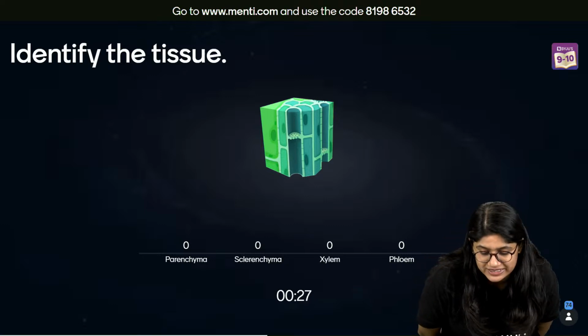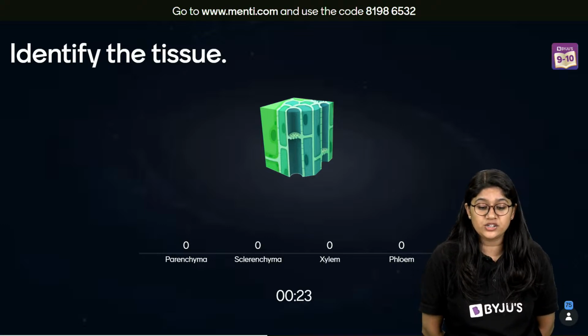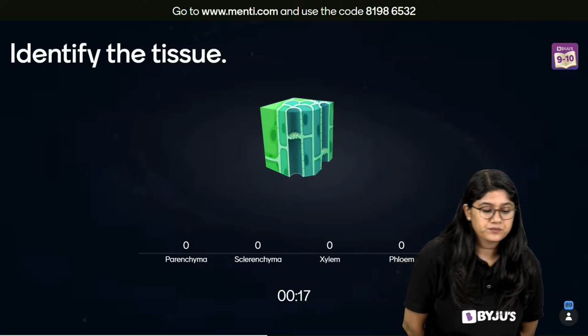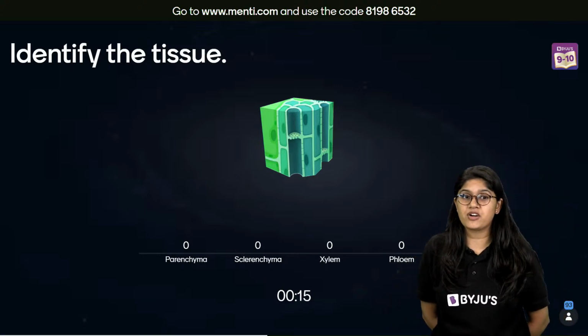Right in the center we can see a clear-cut division, right? The nucleus is very prominent. We can see the sieves also over here. So we have to identify the tissue.